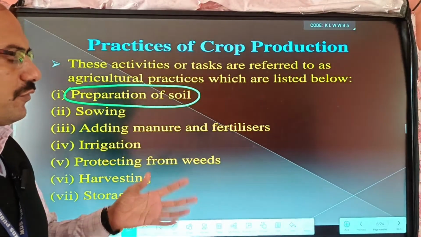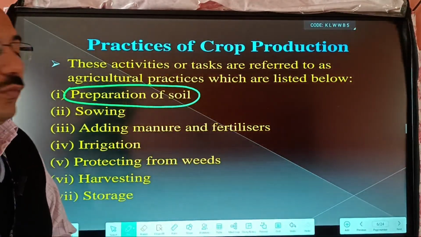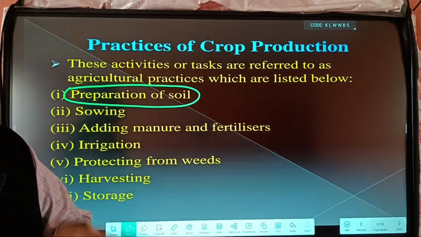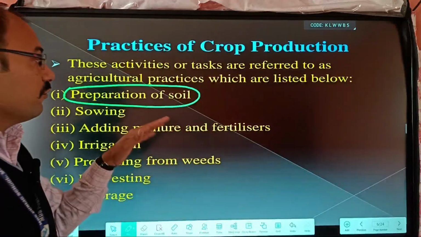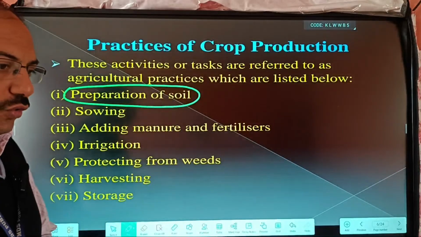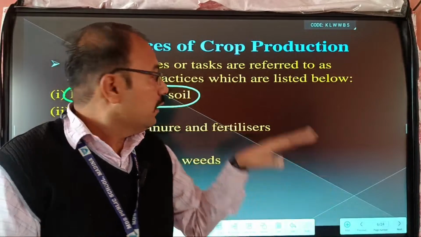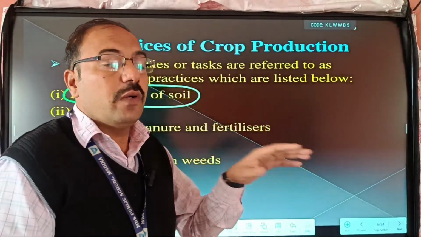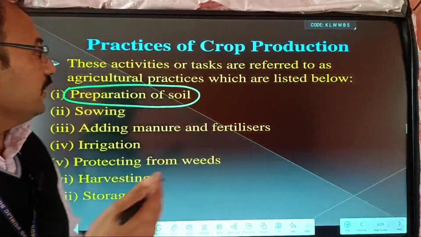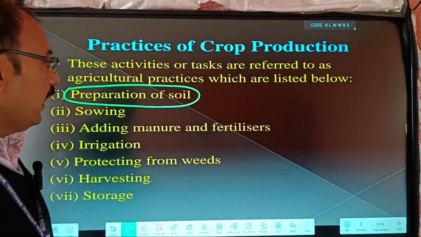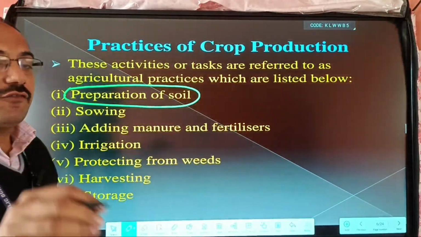So we perform some steps like cultivation. We make the soil soft and loosened and porous, so that when we germinate seeds in the soil, the plants come easily outside the soil and their roots penetrate easily.